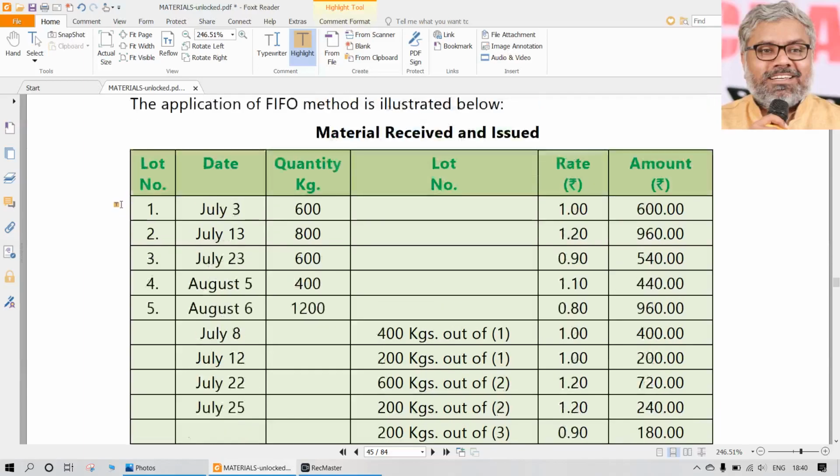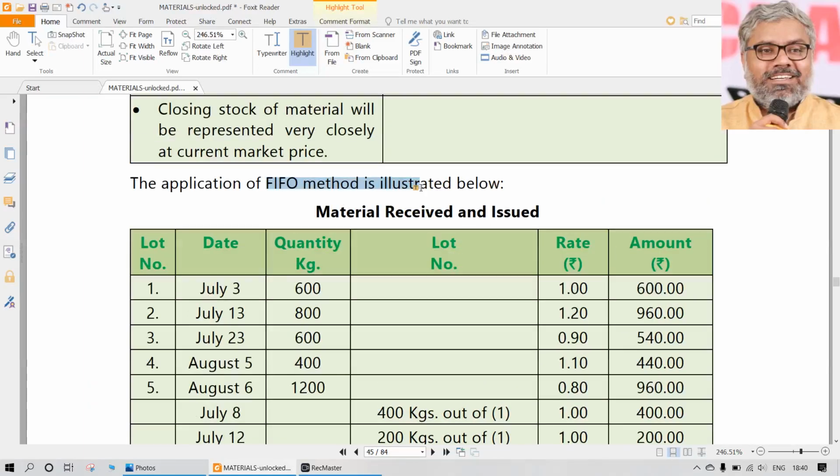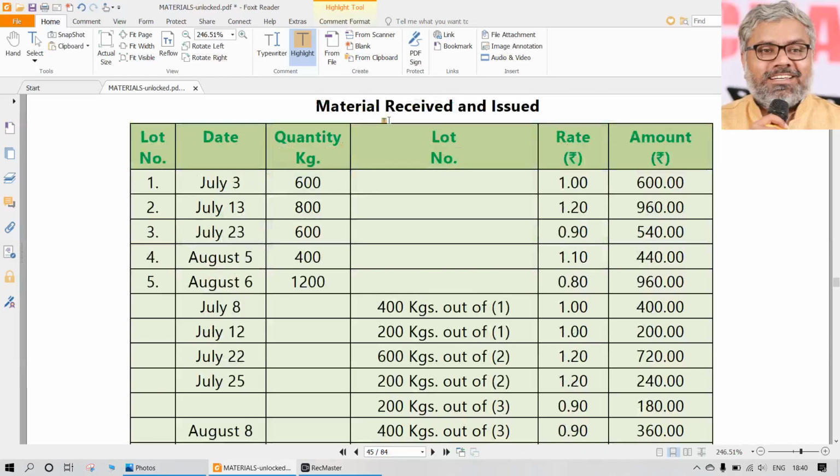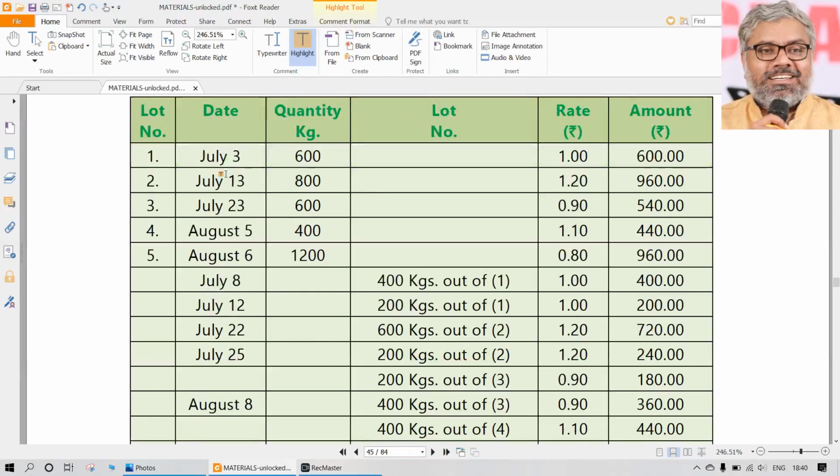So let's look at the FIFO method with an illustration. FIFO first, then we can go to LIFO. Let us say there are various purchases, materials received and issued. Different dates, July 3rd, 13th, 23rd, like this. On many dates goods are received, based on the GRN, the goods received note. This will be entered in the stores ledger. This is not a stores ledger; this is only telling the ways of valuing the material issues.